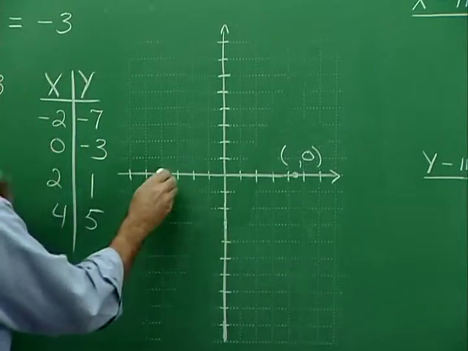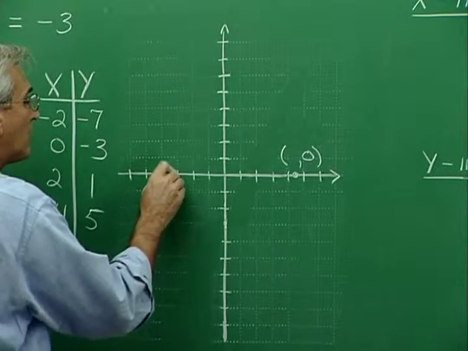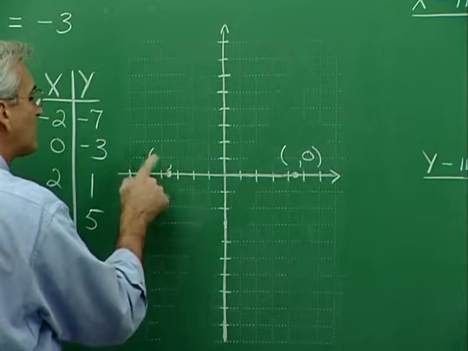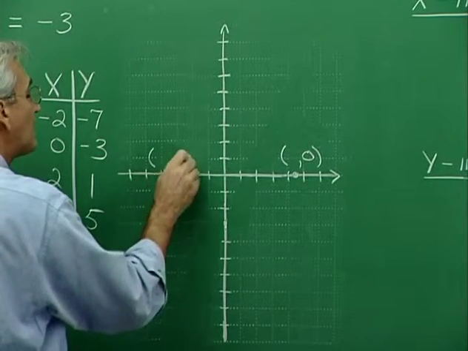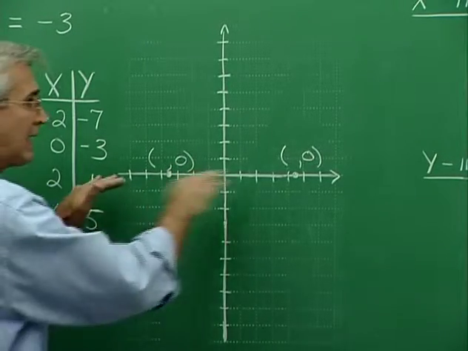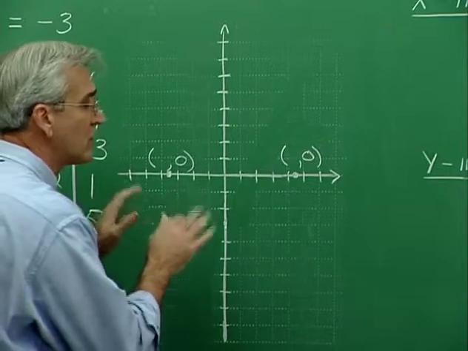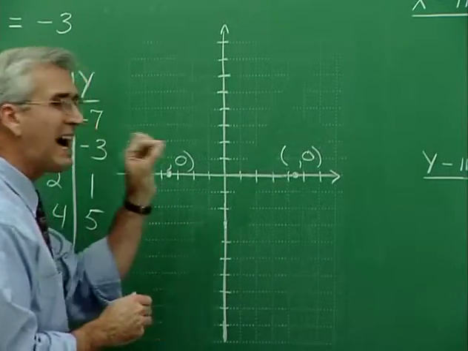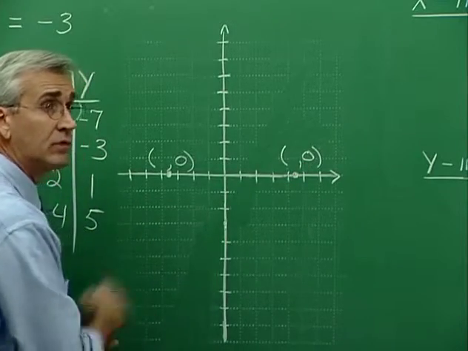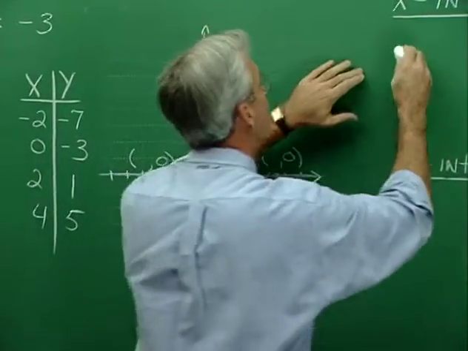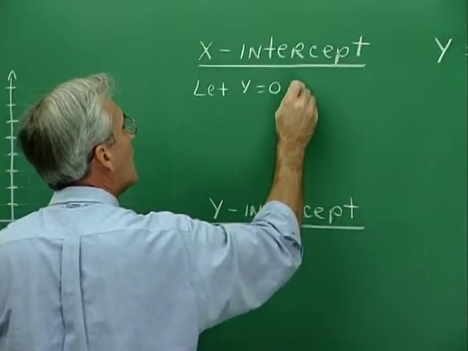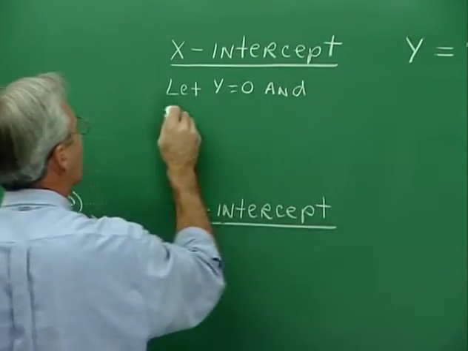And if the crossing happened to be out here, no big deal. The same characteristic exists. We have coordinates. The x component is something. The y component is going to be 0. Now that tips us off as to how we find x-intercepts. We find x-intercepts by letting y take on the value 0 and then solving for x. So up here for the x-intercept, we let y be 0 and solve for x.